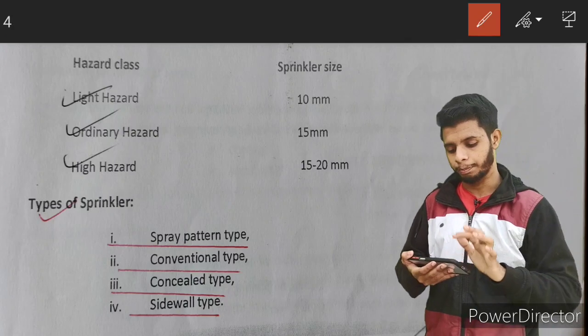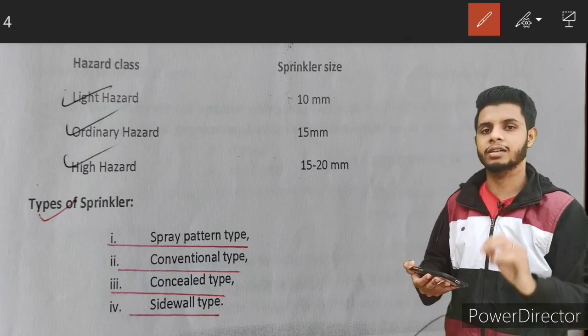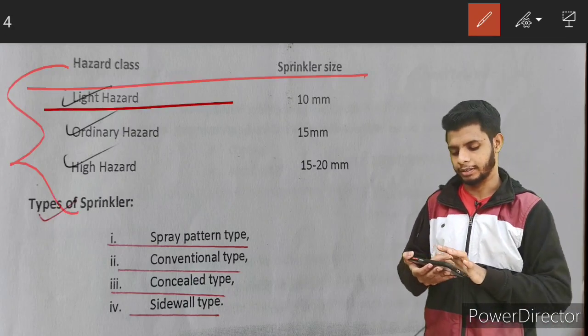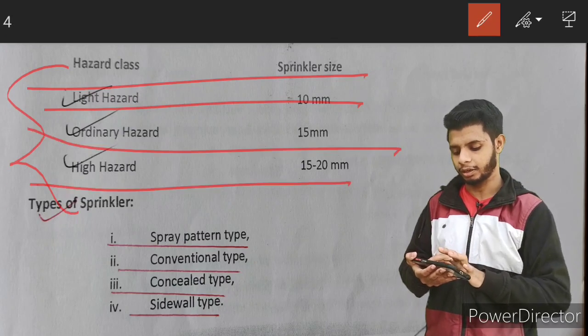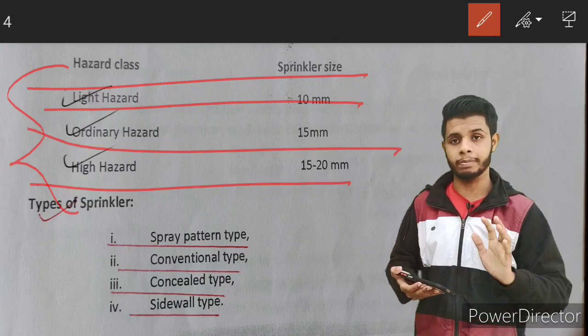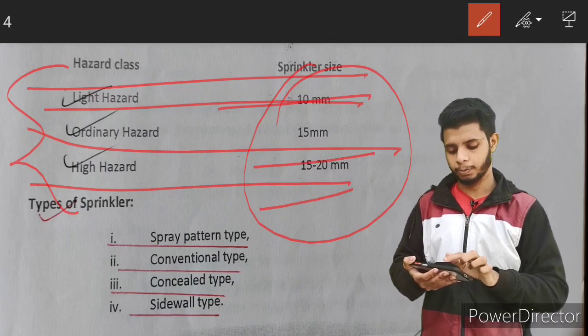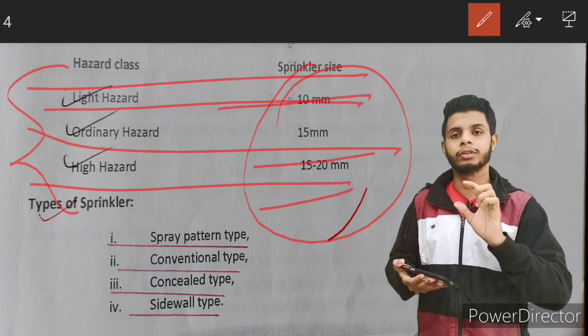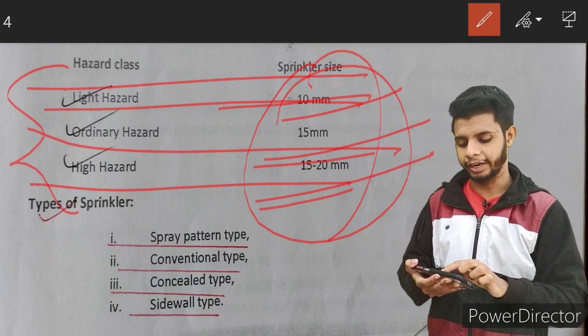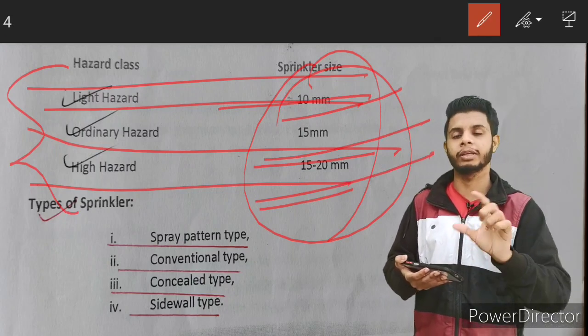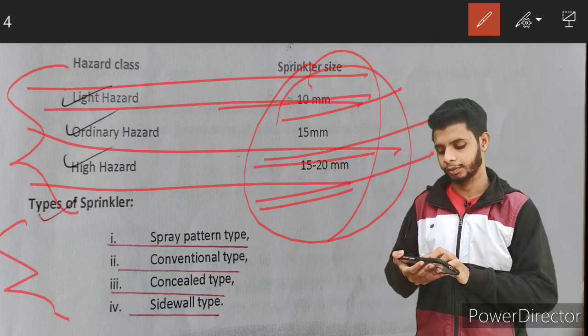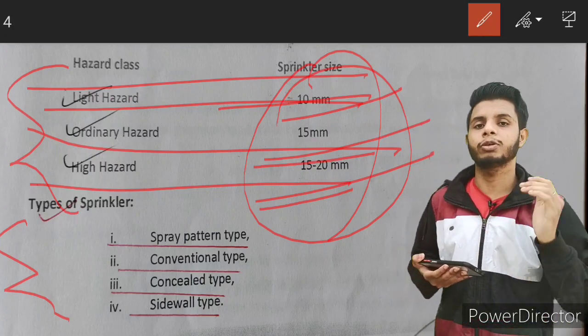Fine, guys. Previously I told you about light hazard, high hazard, and ordinary hazard. That is the meaning of that. Generally, occupancies are classified into 3 types, sometimes 4, depending upon their fire load. As per them only, we need to install the sprinklers. You can see here 10 mm, 15 mm, 15 to 20 mm, they have given the spacing. Now the important point is the types of sprinkler system.